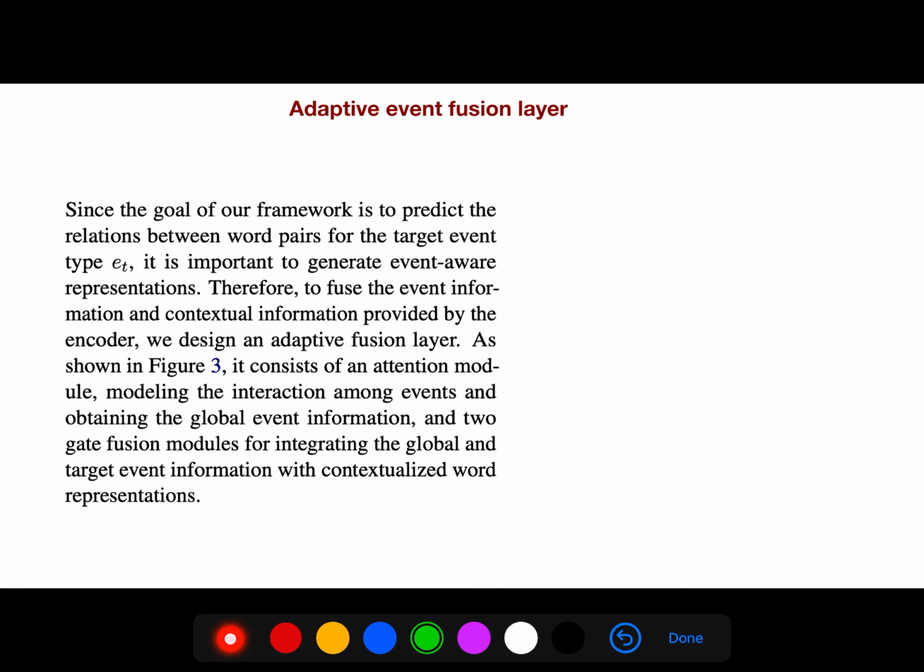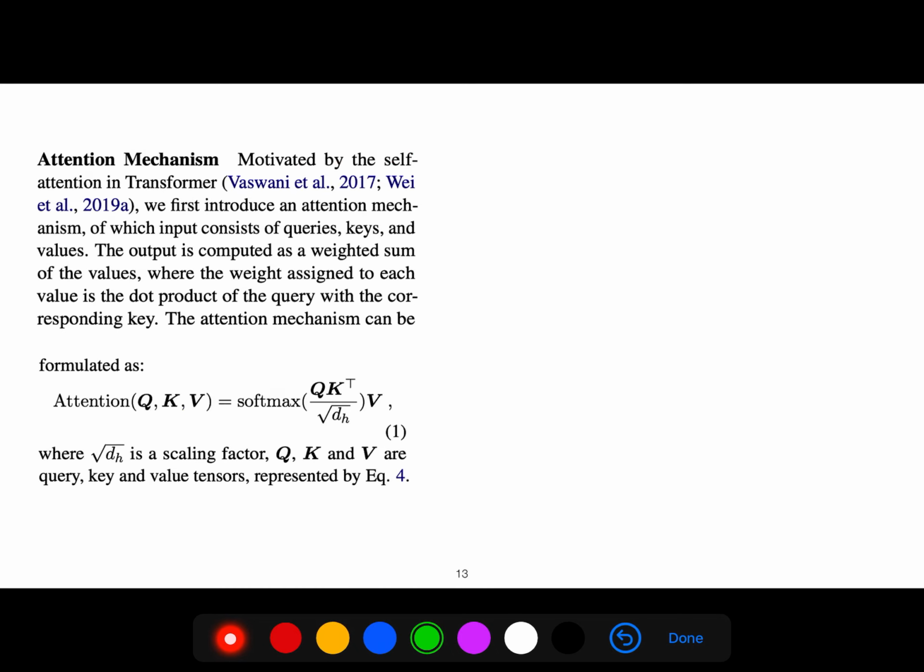It consists of an attention model, modeling the interaction among events and obtaining the global event information, and two gate fusion modules for integrating the global and target event information with contextualized word representations. So this is the attention mechanism that we can use. These are query, keys, and values.